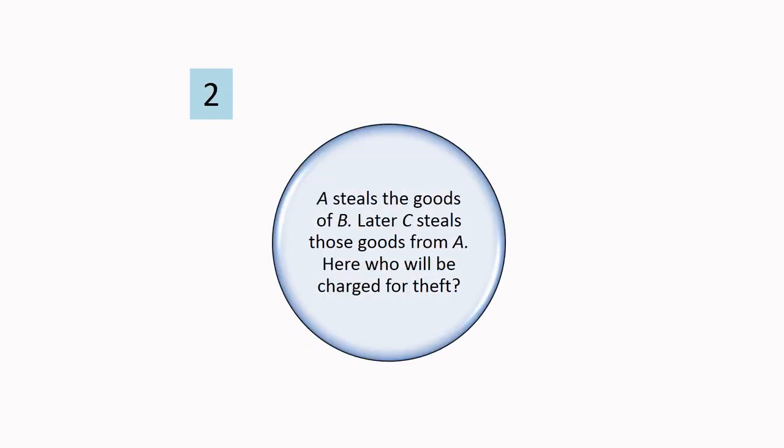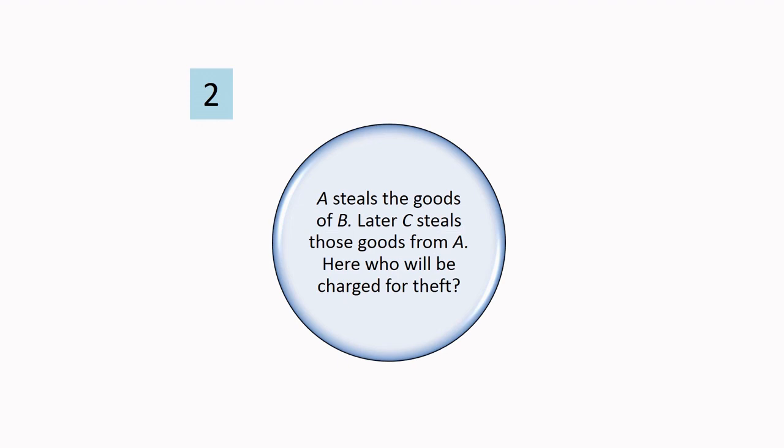Second problem, A steals the goods of B. Later, C steals those goods from A. Here, who will be charged for theft? Here there is no doubt pertaining to the culpability of A because the facts very well say that A had stolen the goods of B. The only confusion is with regard to C's act of stealing those goods from A, who is not the rightful owner.